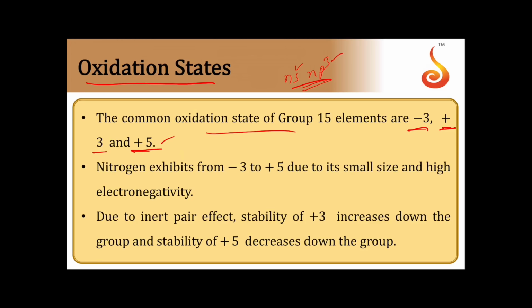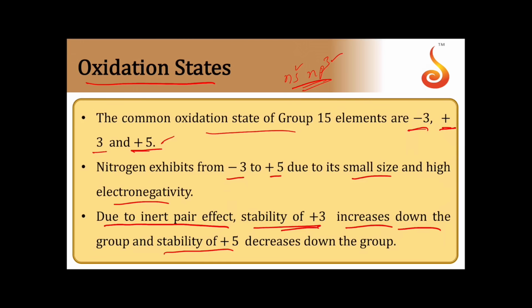Nitrogen exhibits -3 to +5 states. All states are there between -3 to +5. Because of smaller size and high electronegativity, it even goes to the -3 state. And down the group, because of the inert pair effect, the stability of +3 will be increasing. And then down the group, the stability of +5 starts decreasing.